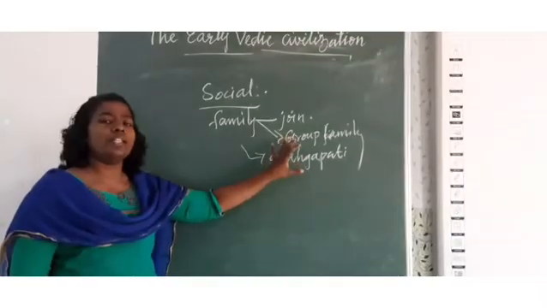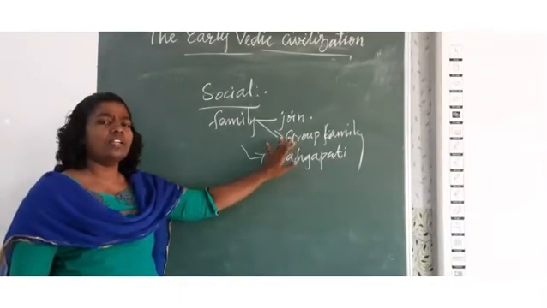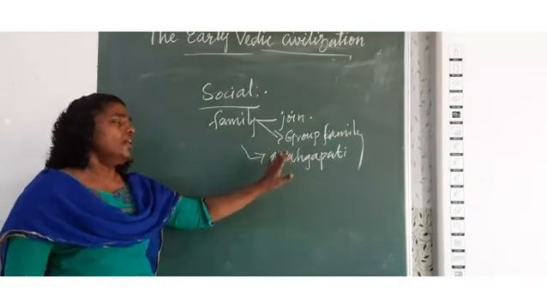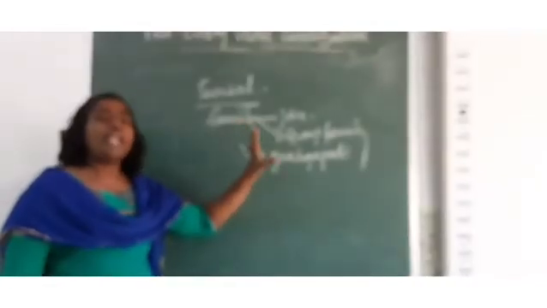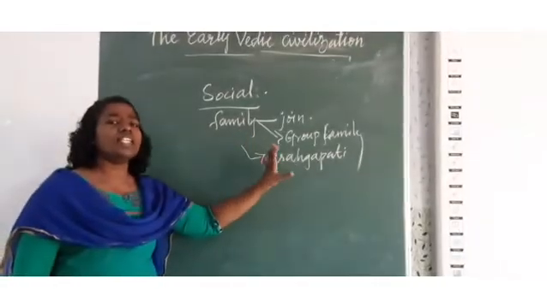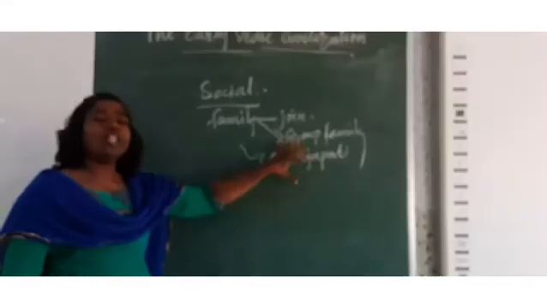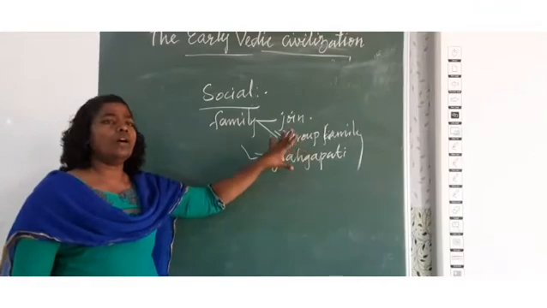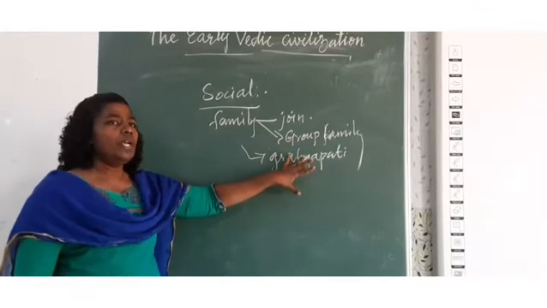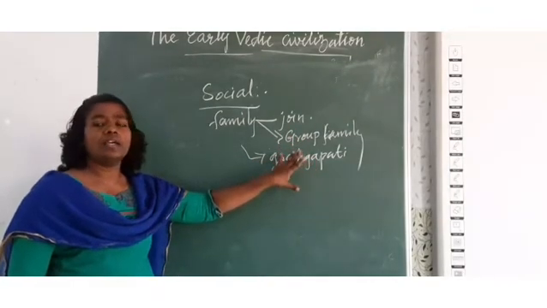The elderly male member in the family is considered the head of the family and he is called Grihapati. So, in a family, all the decisions were made by Grihapati and all the members of the family were bound by the decisions made by Grihapati.